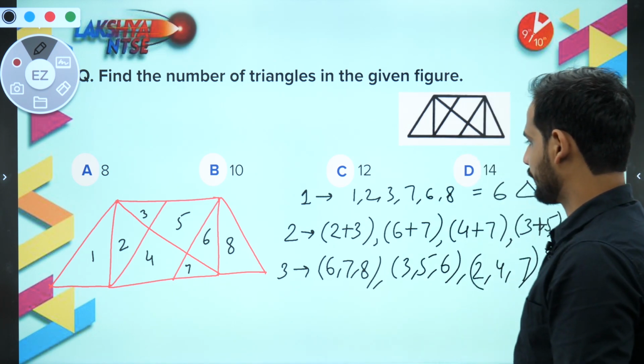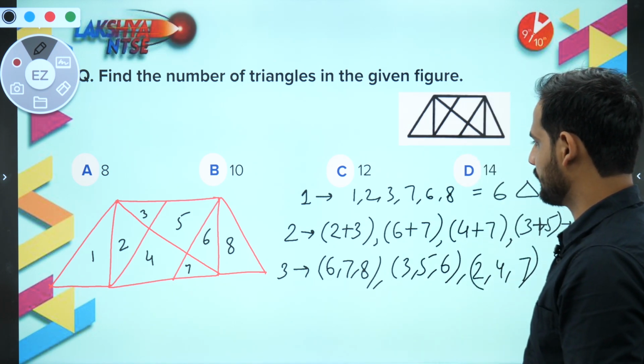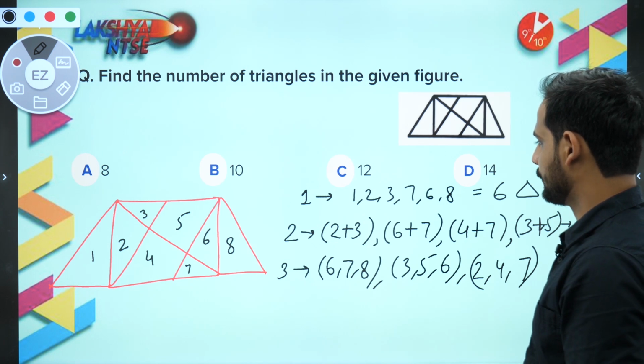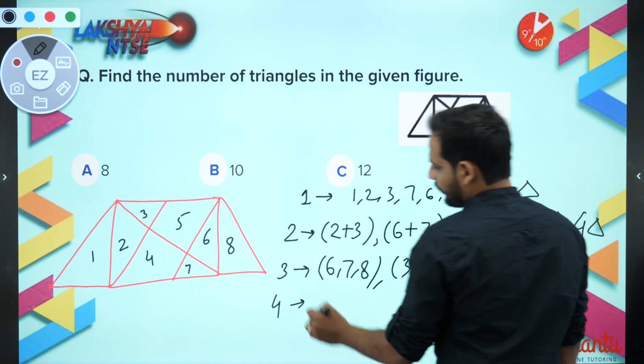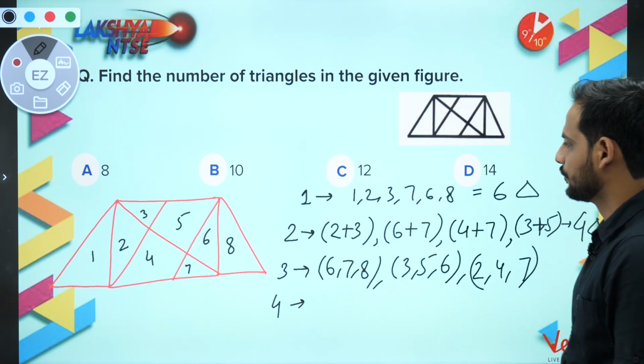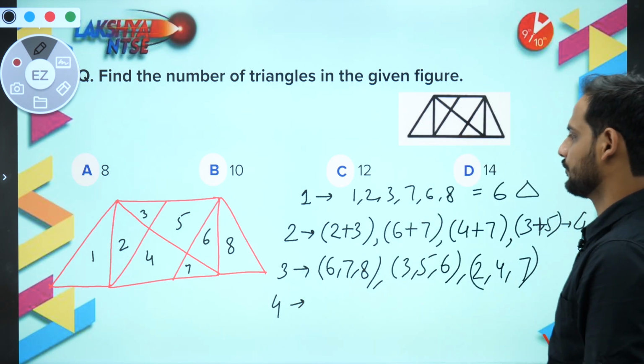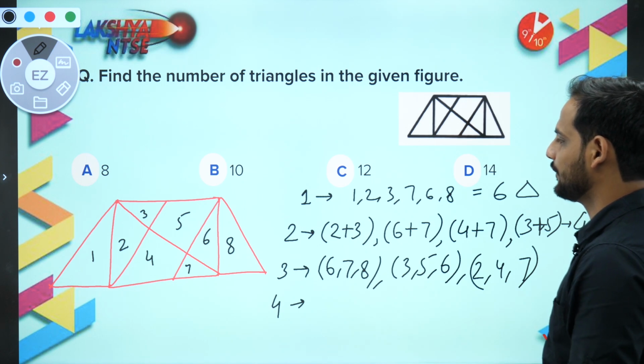Same way, 2, 4, 7. Is there any other possibility of a combination of 3? No sir. Now let us go for the combination of 4 figures. If I combine 4 figures, bachcho, I will get one triangle, which is 1, 2, 4, 7.